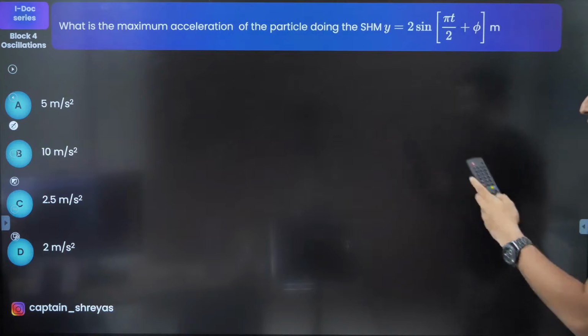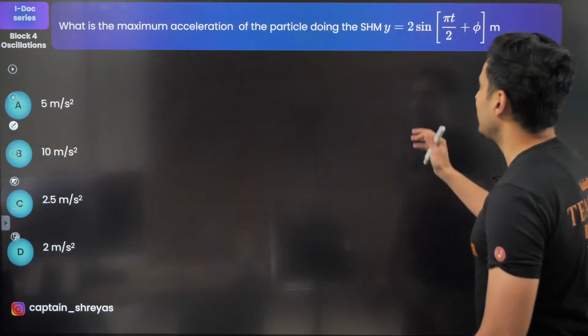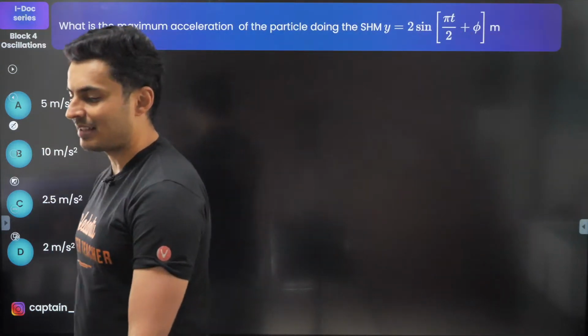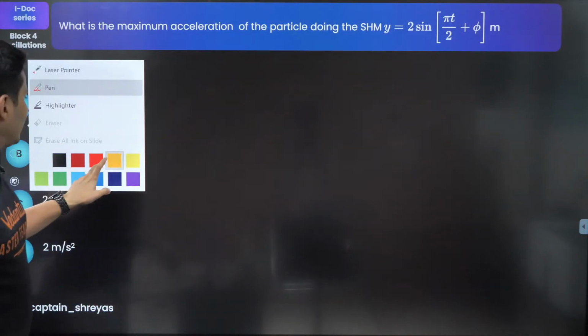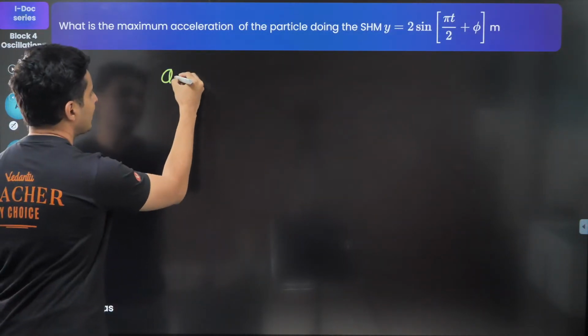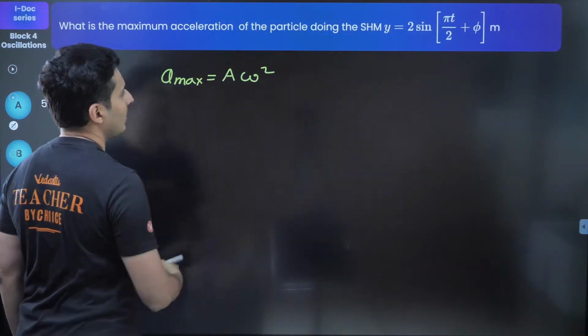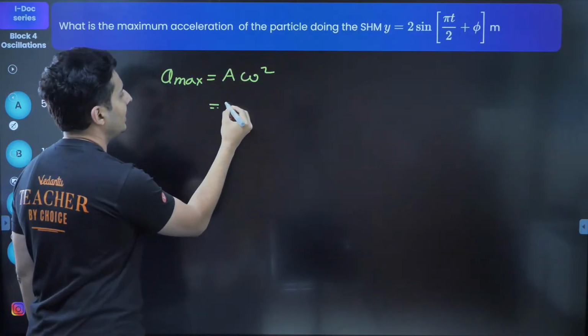Moving on. Next question. What is the maximum acceleration of a particle doing this SHM? The equation is given by this. What do you think is the maximum acceleration over here? Welcome, guys. So, like I said before, the maximum value of the acceleration is given by A omega square. Correct? Now, look in this question and see if you can find what is A.